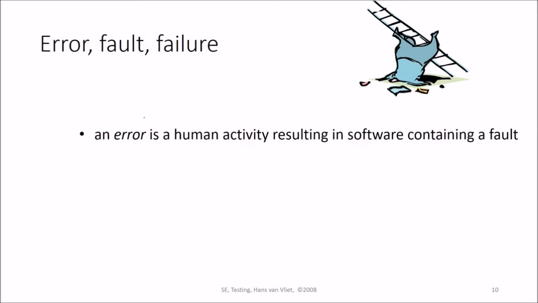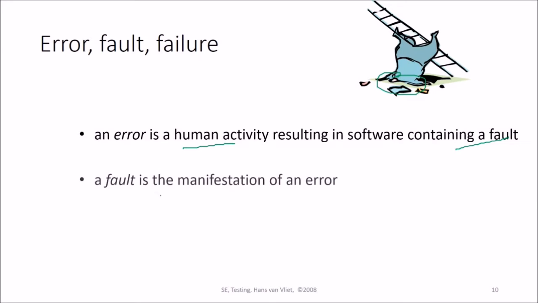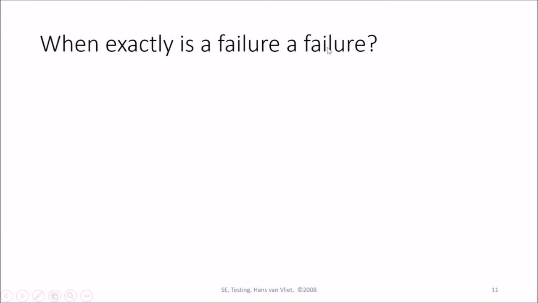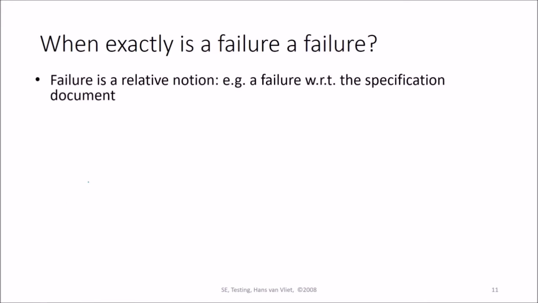So, error, fault and failure. An error is a human activity resulting in software containing a fault. A fault is the manifestation or consequence of an error, a result of an error. So when exactly is a failure a failure? See, failure is a relative notion. For example, a failure with respect to the specification document is also a failure.